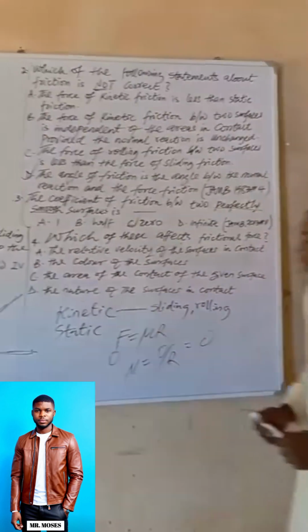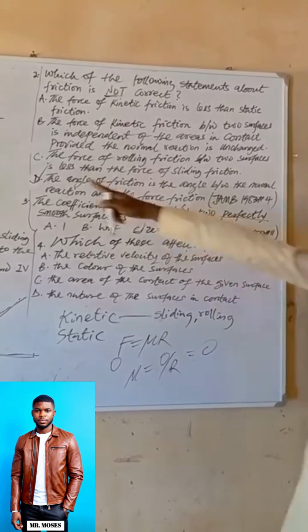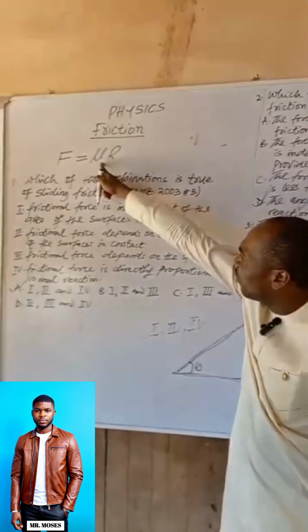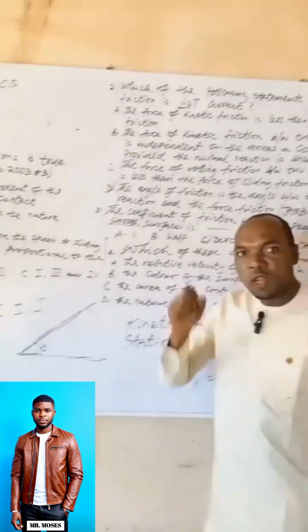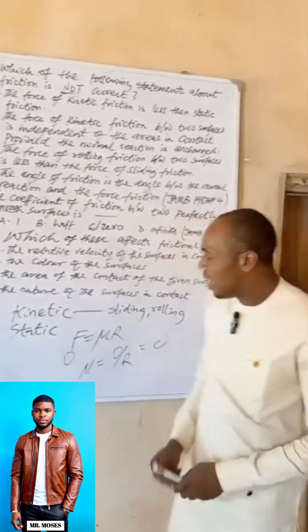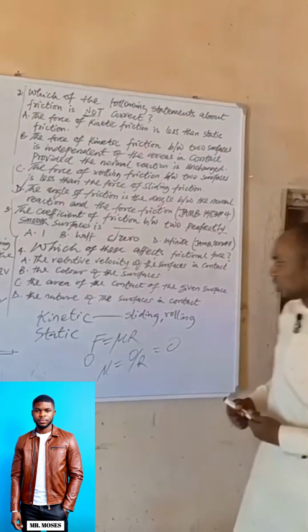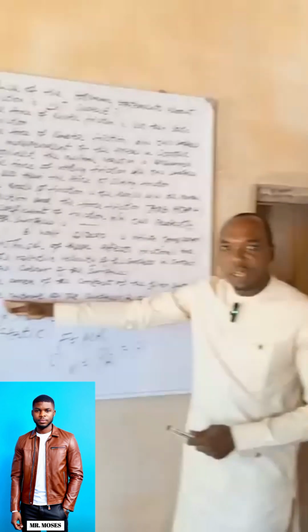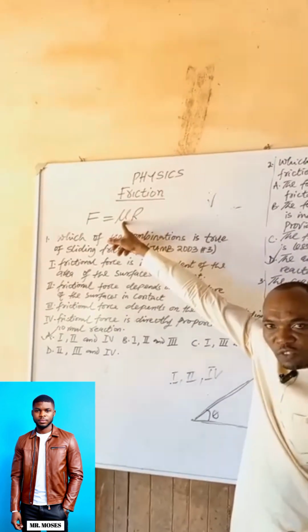Then C says the area of contact of the given surface. As far as the area is not in the formula F = μR, it means that the frictional force does not depend on the area of contact. Then D says the nature of the surfaces in contact. That's right. It depends on the nature, that is, the roughness of the surface.